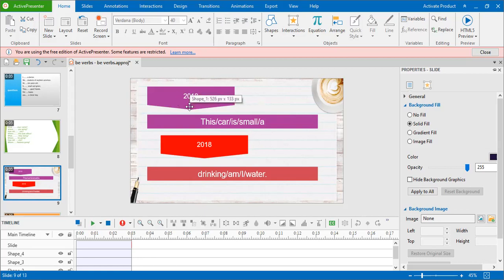So here 2019 grade 5 scholarship examination. Oh, yes, this is a question.